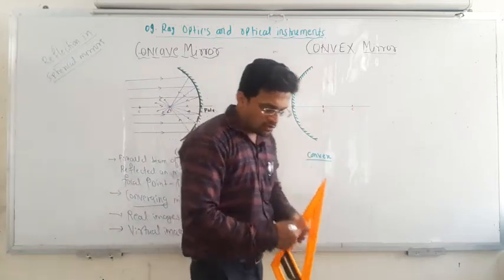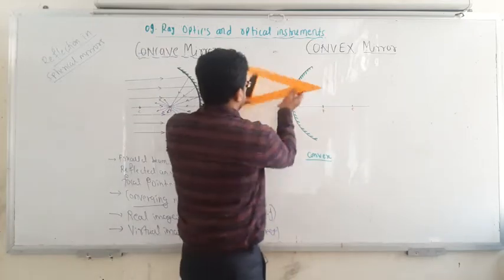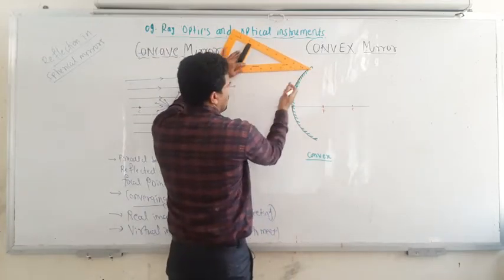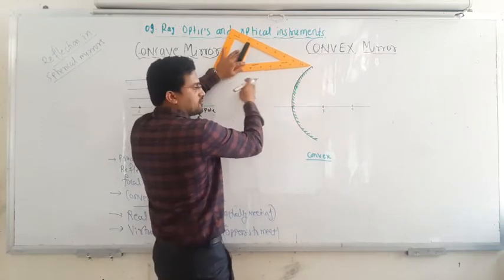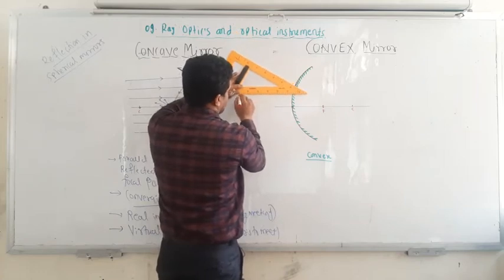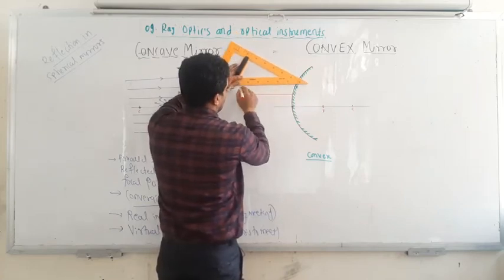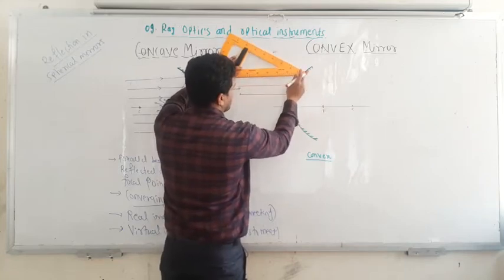So same, you have to consider a parallel beam of light, okay. So these are the what? Surface, because this mirror surface is this side, so rays are incident from this side, not from that side, okay. So I will consider this as the first ray, and this is the second ray, and this is a third ray, okay.